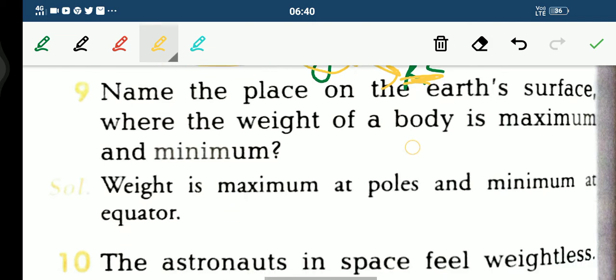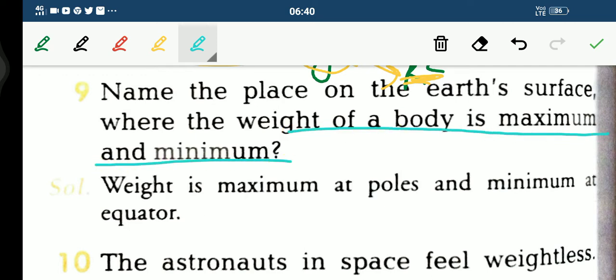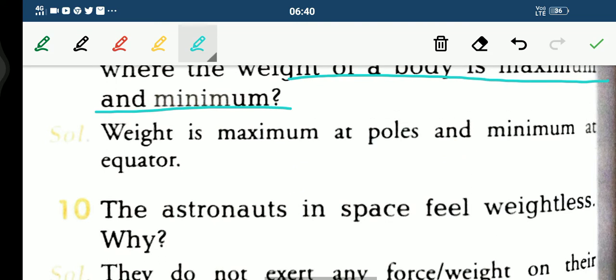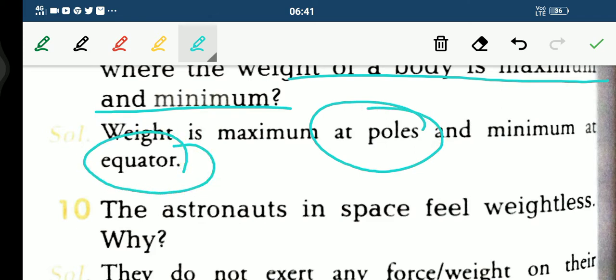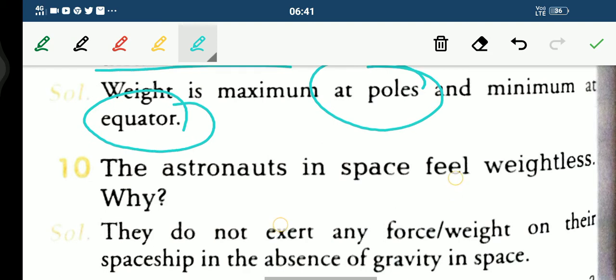Now let's come to the next question, and the next question is, name the place on the earth's surface where the weight of a body is maximum and minimum. Fine. So weight of the body, we have already discussed this thing. Weight is maximum at poles and minimum at equator. Can you tell me why it is 0 at the center? Because at the center acceleration due to gravity is also 0.